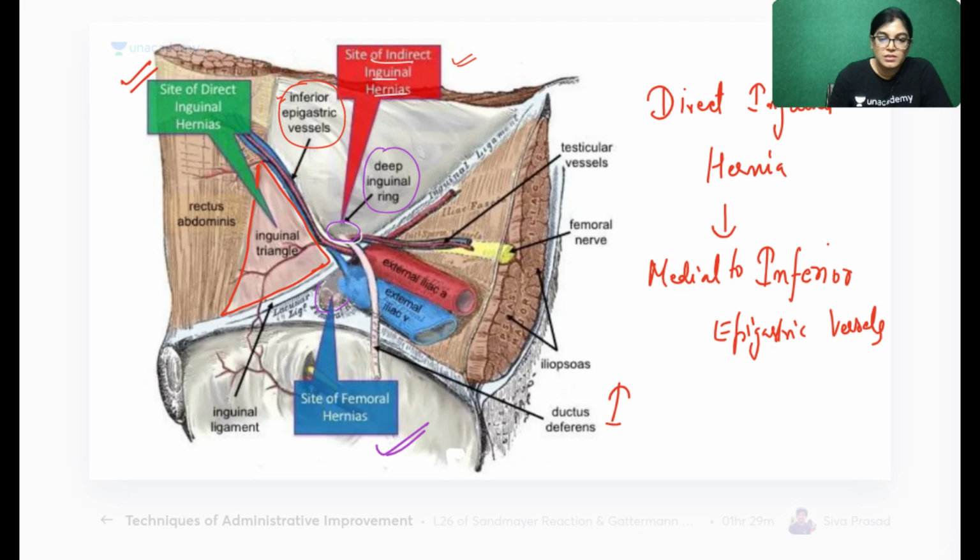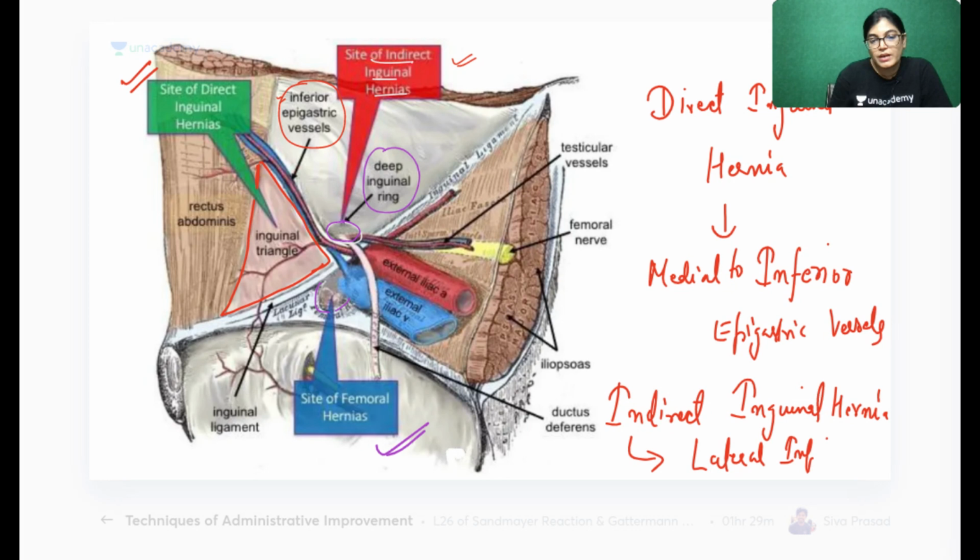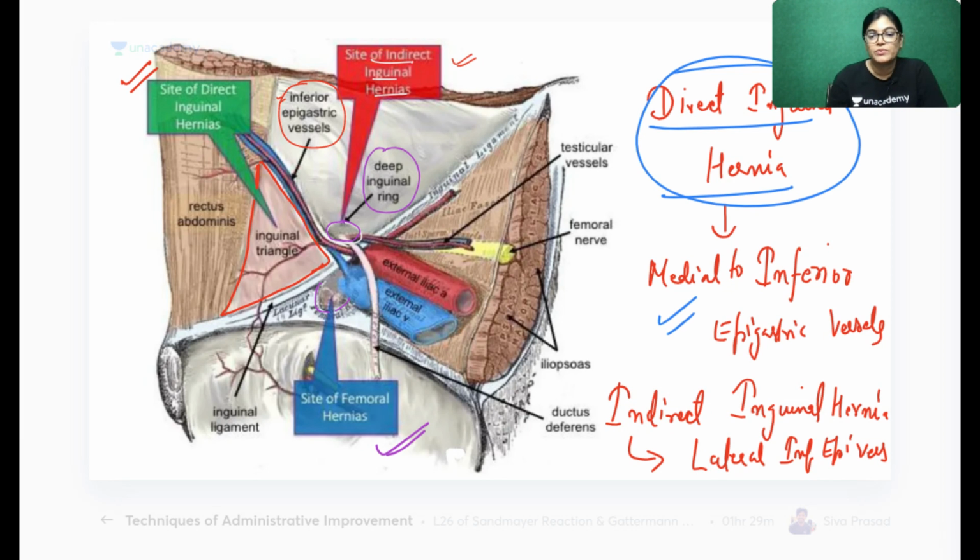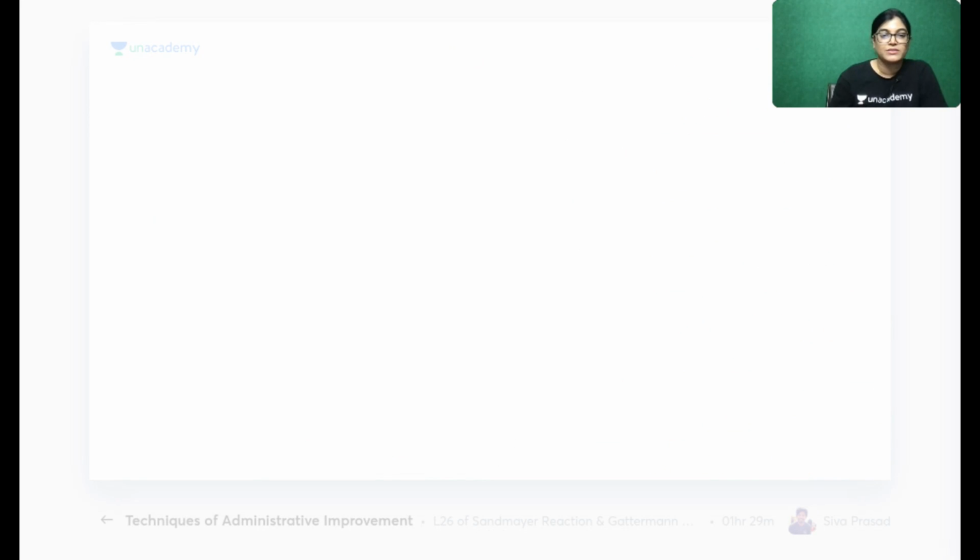And if we talk about indirect inguinal hernia, the herniation is occurring lateral to the inferior epigastric vessels. So, got the difference? This is very important for you to know: direct inguinal hernia comes from the Hazelback triangle, medial to the inferior epigastric vessel, and indirect passes lateral to the inferior epigastric vessel. This beautiful diagram is explaining the facts. Now, one more thing is important.